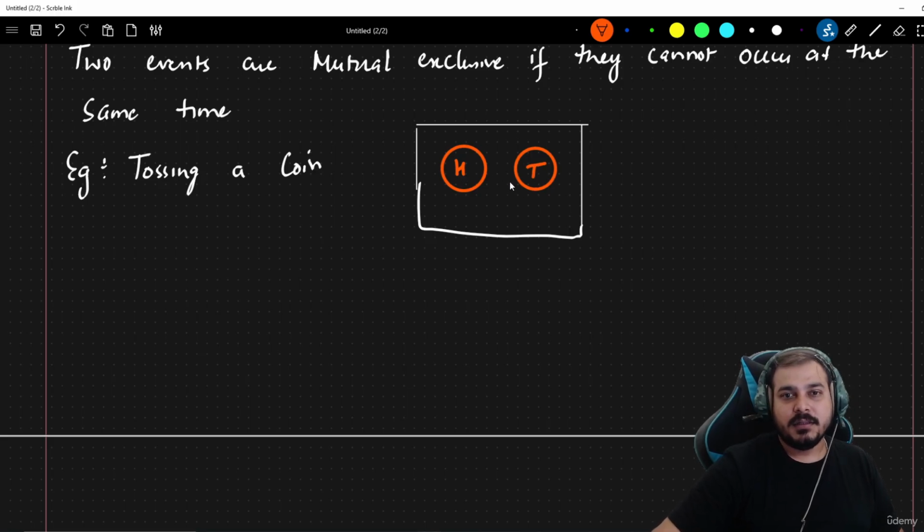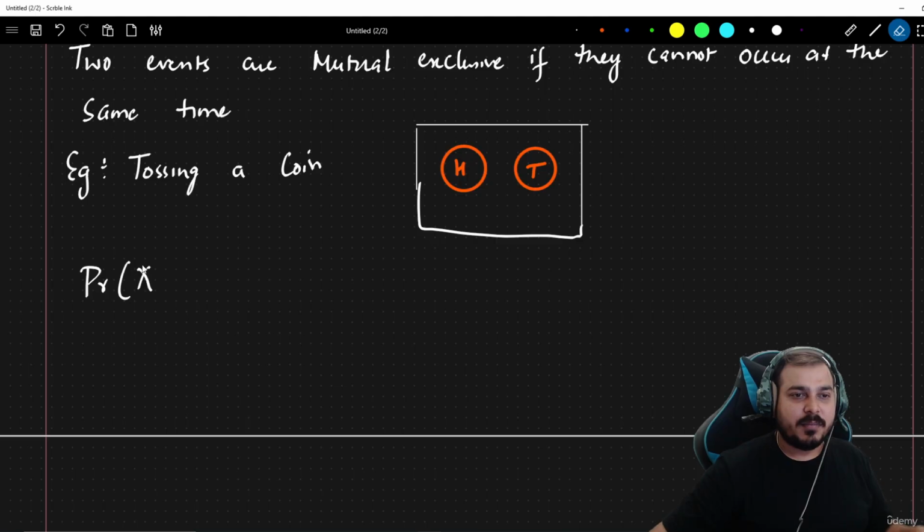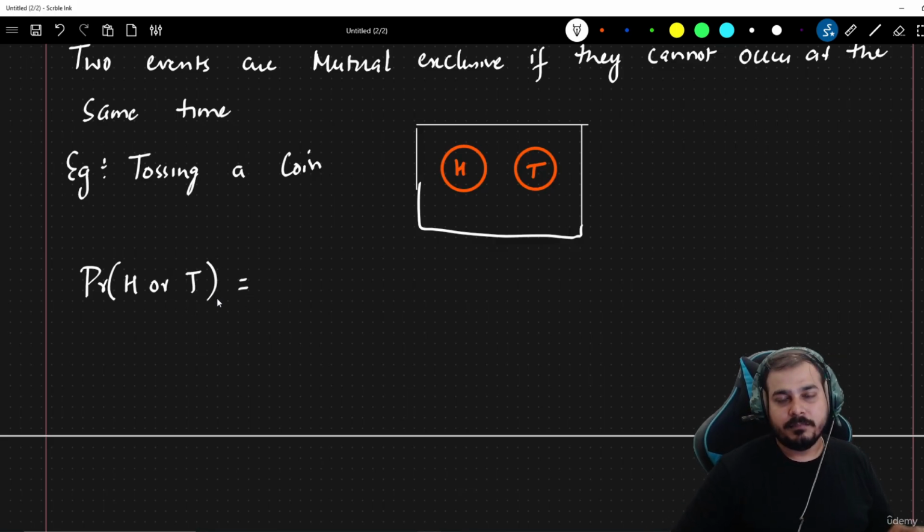Suppose I'm given a problem statement: tossing a coin, what is the probability of getting a head or a tail? How do we define this formula? You know that this is entirely a mutually exclusive event, so you don't see any kind of intersection.